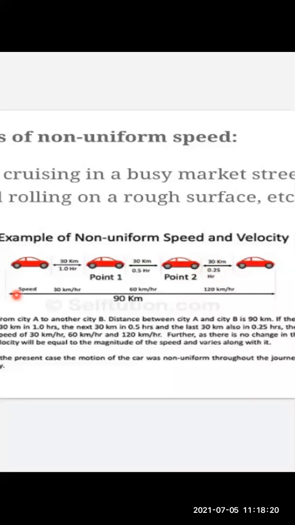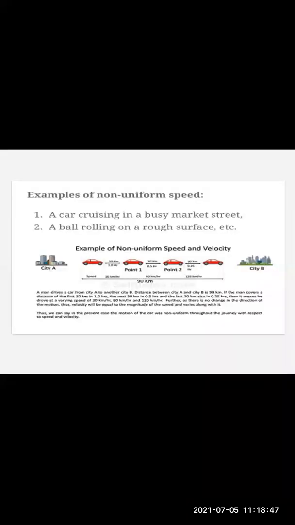So the total distance traveled is 90 kilometers. You can say the time is varying. Such a motion would be called non-uniform motion. Non-uniform motion means non-uniform speed, and if speed is different, definitely the velocity will automatically be different. So this is the example of non-uniform speed.